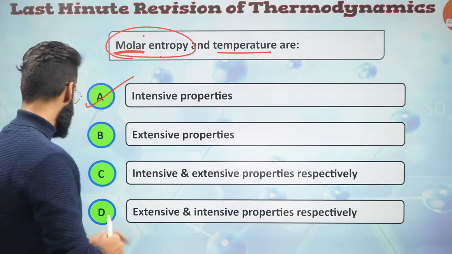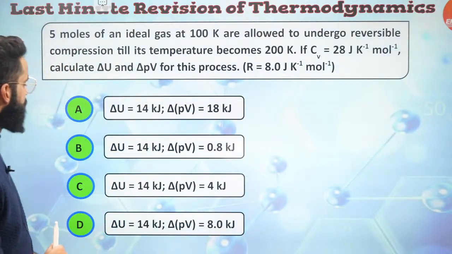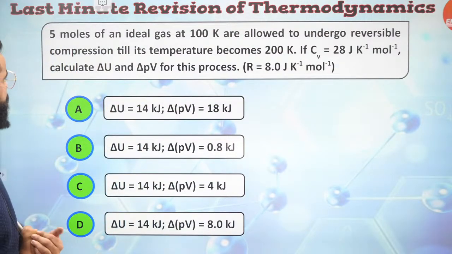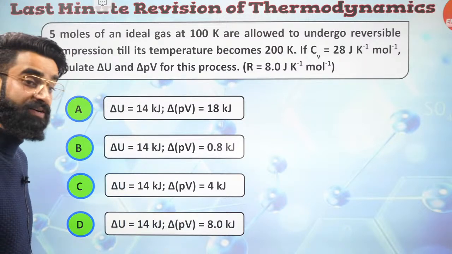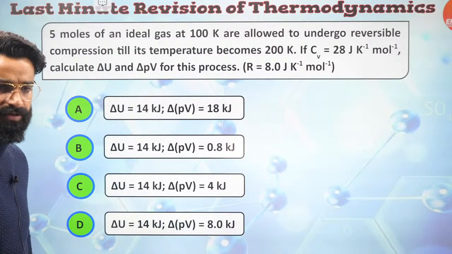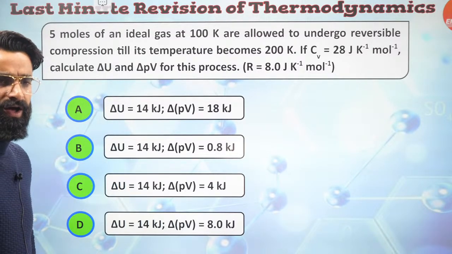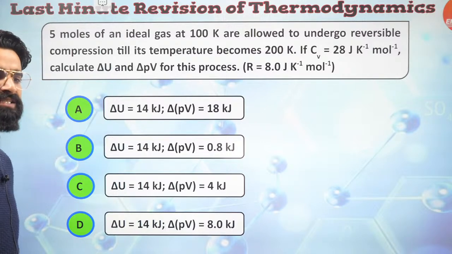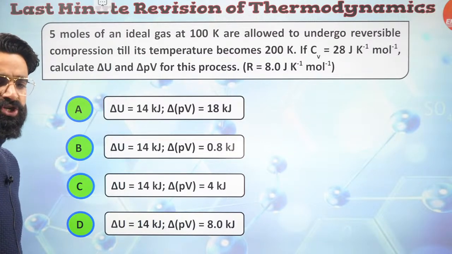Okay. Let me move on to one more question then. Let me see if you can solve this or not. Have a look at this, guys. 5 moles of an ideal gas at 100 Kelvin are allowed to undergo reversible compression till its temperature becomes 200 Kelvin. If CV is 28 joules per Kelvin per mole, calculate delta U and delta PV for this process. Let me know in the chat box what you think should be the answer.